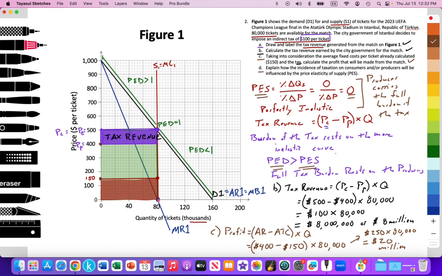But since it's zero, the entire burden of that tax will be on the producer. The consumer has an unchanged level of consumer surplus.